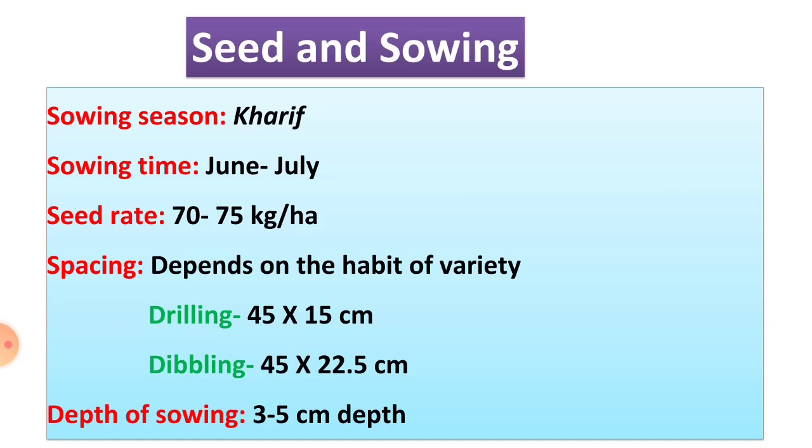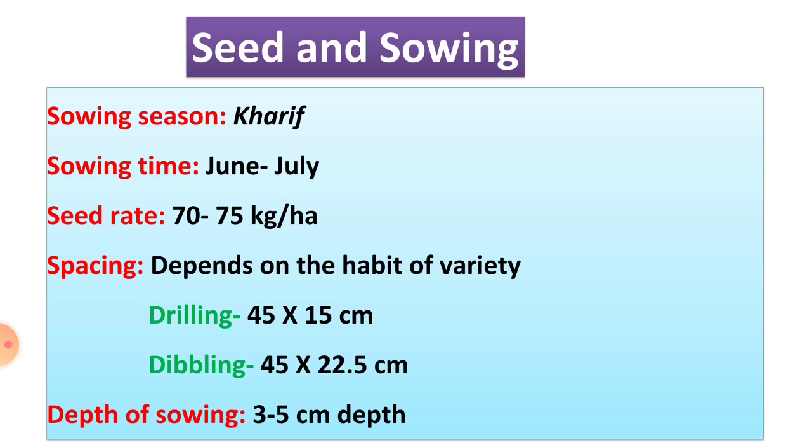Then seed and sowing. The soybean crop is mostly grown in the Kharif season. Sowing season is Kharif. Sowing time is between 15 June to 15 July. In between 15 June to 15 July, this is the sowing time of the soybean crop.